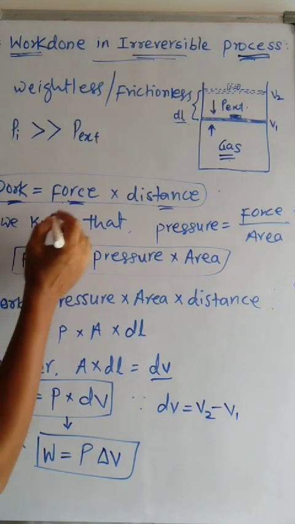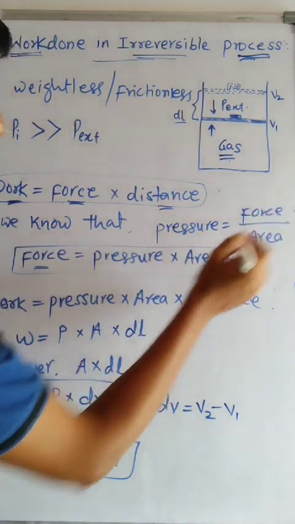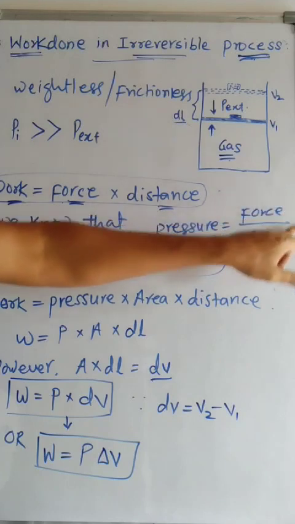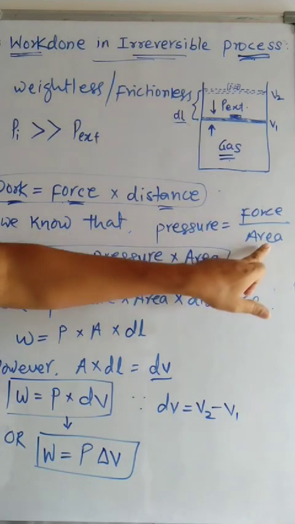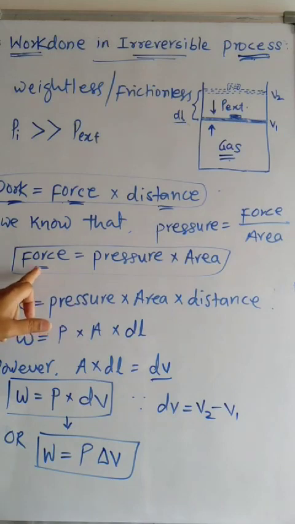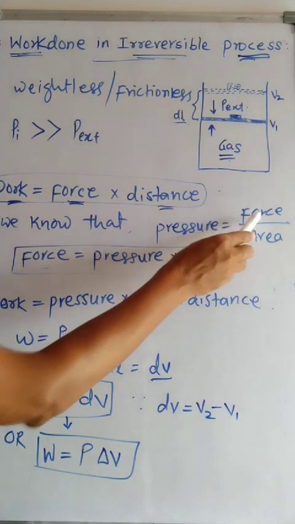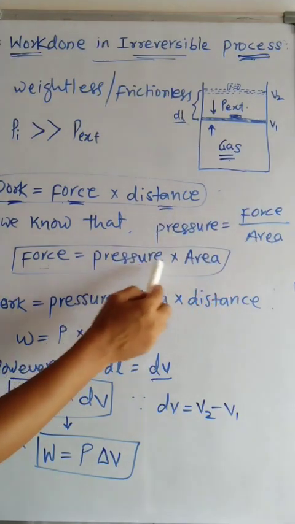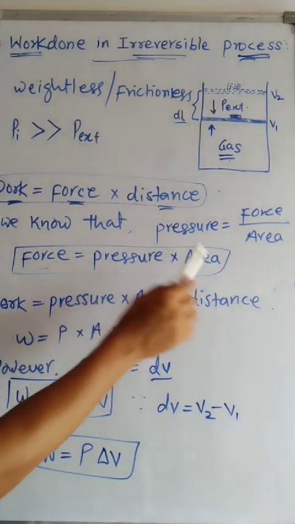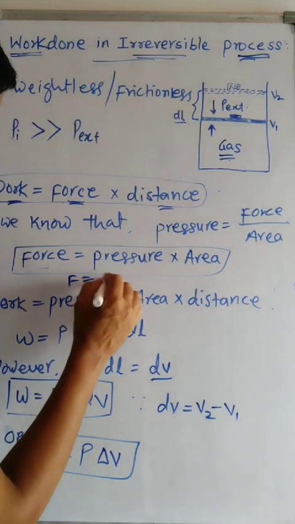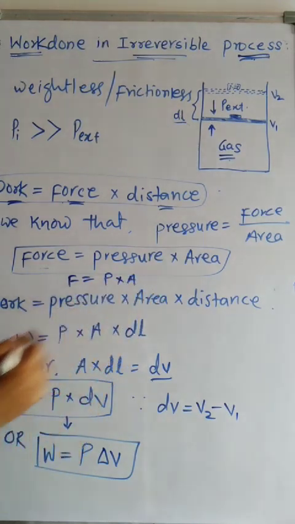Again, we know that pressure is force applied per unit area, that is force upon area. This equation can also be written in another form: force is equal to pressure into area, F = P × area.